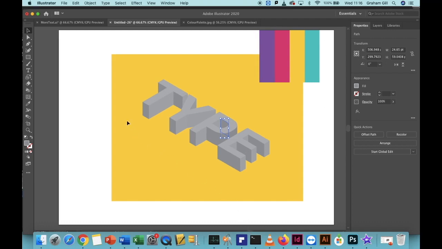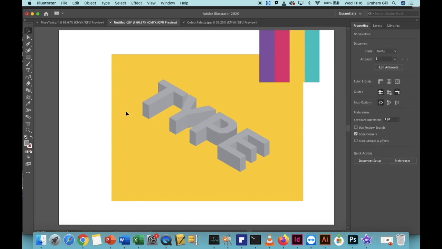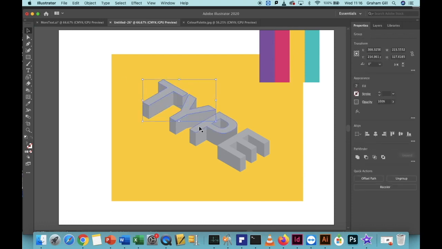Now click on the background to deselect the text. Make sure the selection tool has been checked, and we're now going to add colour to the lettering. To do this, hold the Shift key and click on all the up-facing sections of the text. With all four selected, look to the left-hand side menu and select the eyedropper tool.